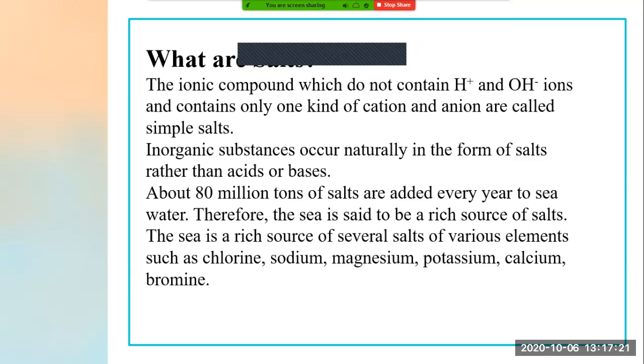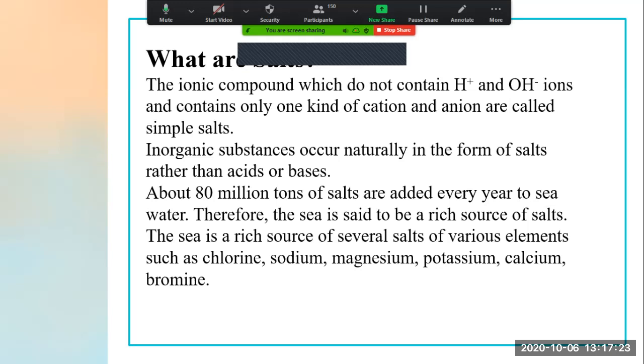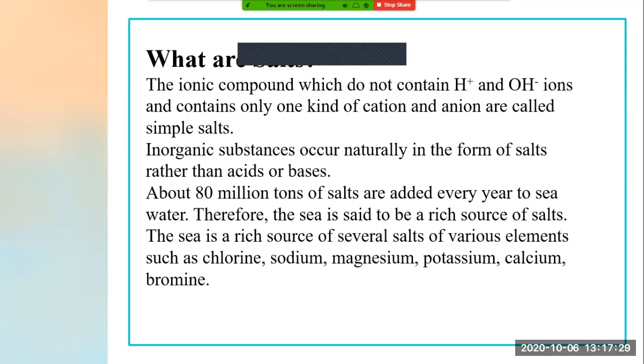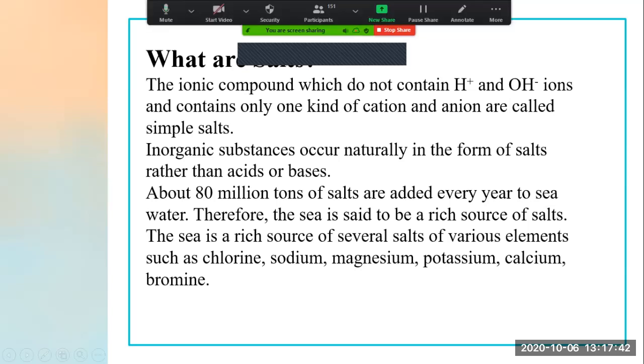The sea is a rich source of several salts of various elements such as chlorine, sodium, magnesium, potassium, calcium, and bromine. As it is a rich source of salt, seawater consists of various elements. What are these elements?